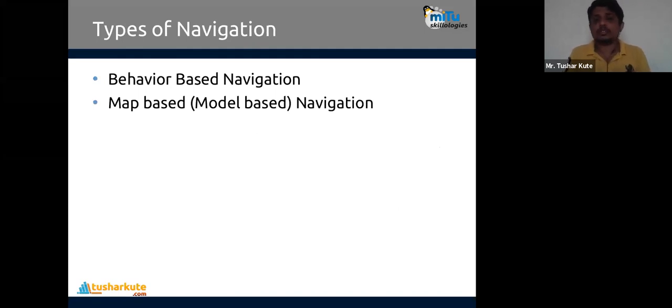So there are two methods of navigation when you navigate a robot on a specific path, which we need to follow while writing the AI program for robotics. First is behavior based navigation and second is map based navigation, which we call model based navigation also. Okay, so they are followed.